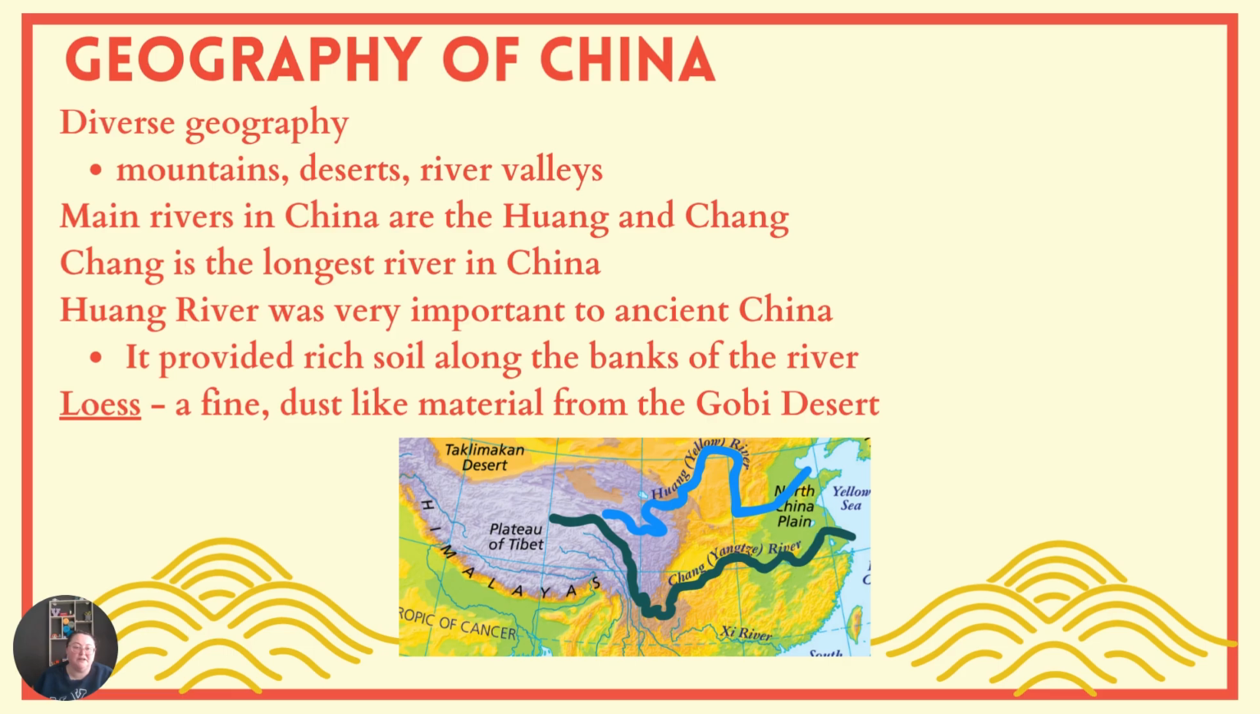Geography of China. China has a very diverse geography. It has many mountains, deserts, and river valleys. The main rivers in China are the Huang and the Chang. The Chang is the longest river in China. The Huang River was very important to ancient China. It provided rich soil along the banks of the river. This is called loess, a fine dust-like material from the Gobi Desert.